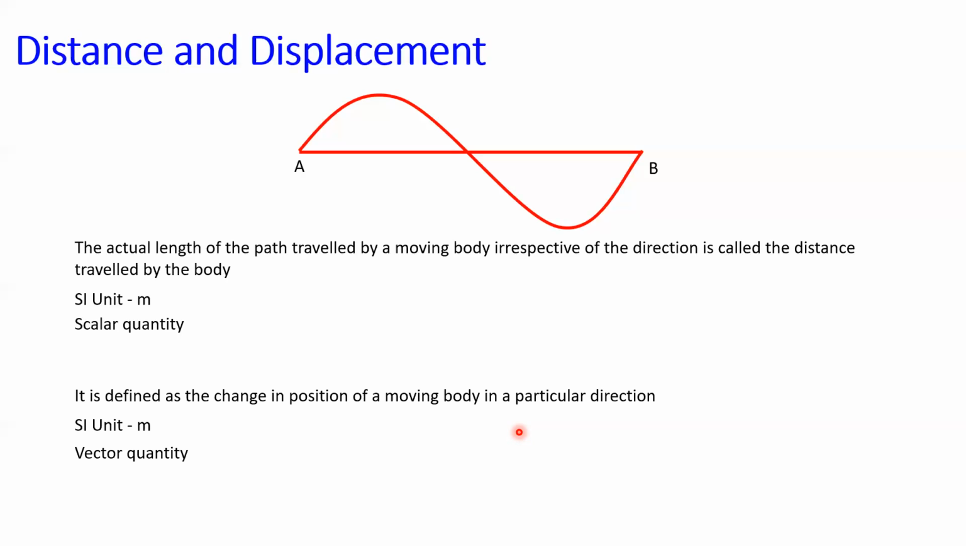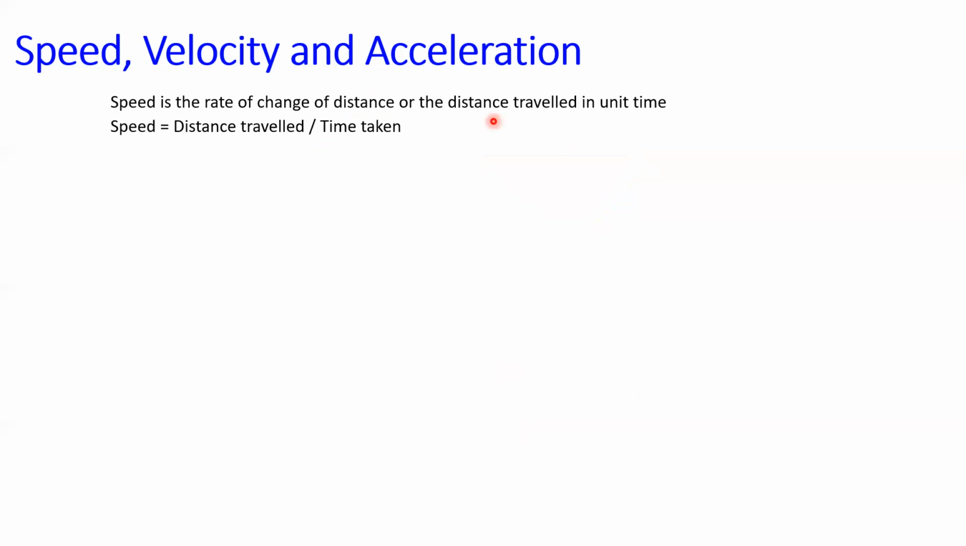Next quantity we are going to deal with is speed. The speed is a quantity which helps us to find how fast the object is moving. Speed is the rate of change of distance or the distance traveled in unit time. Speed is equal to distance traveled by time taken. Since distance is a scalar quantity, speed is also a scalar quantity and its unit is meter per second.